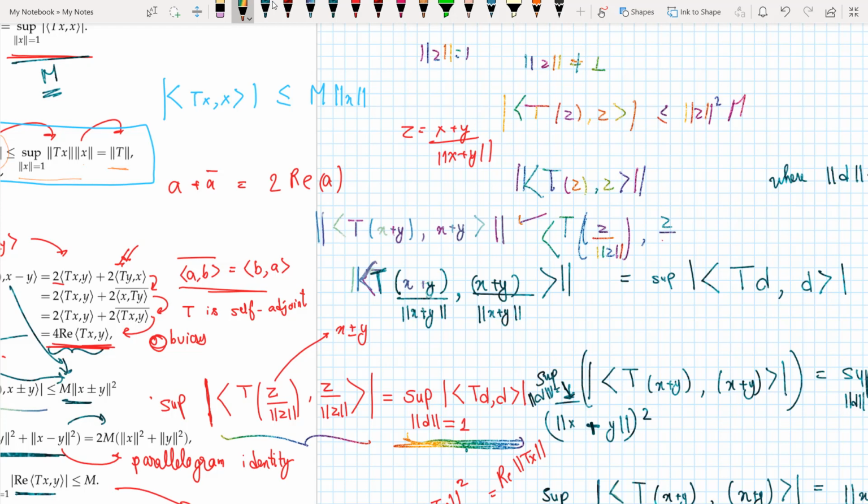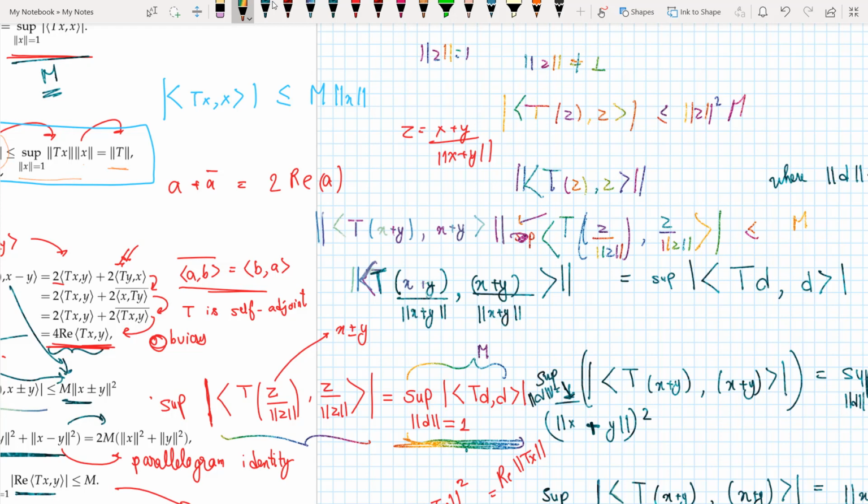Now see this, the supremum of this quantity I defined to be M. So the sup of this I said is M. So let me say that it's always less than or equal to its supremum.